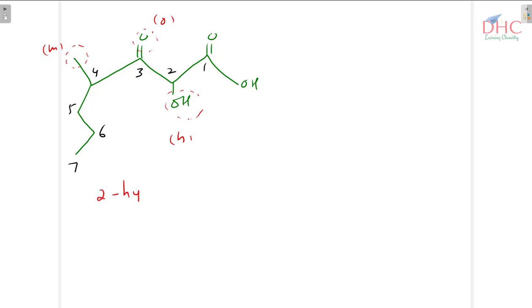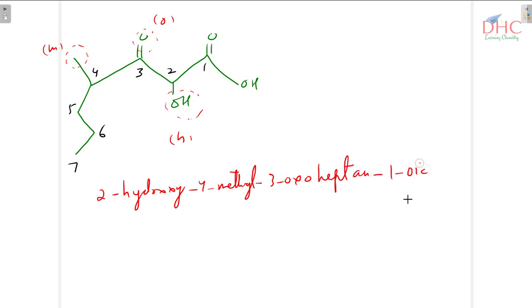So we have 2 hydroxy, 4 methyl, then 3 oxo, because this becomes a secondary functional group, it is to be prefixed, it becomes a substituent. So 3 oxo. Then the word root is 7, meaning hept. All single bonds mean an. Then 1 oic acid. Sometimes we omit the 1 and write directly heptanoic acid because mostly we don't write the 1. You can directly write heptanoic acid, but it is better to write heptane-1-oic acid. This will make it clear to you.